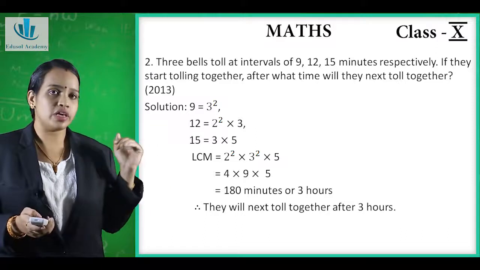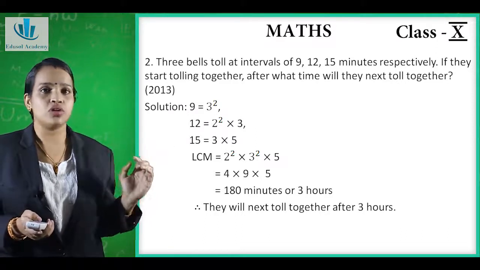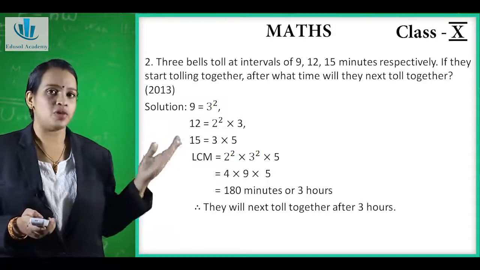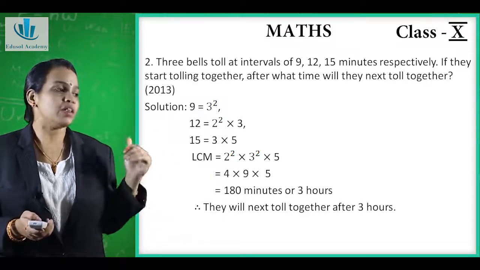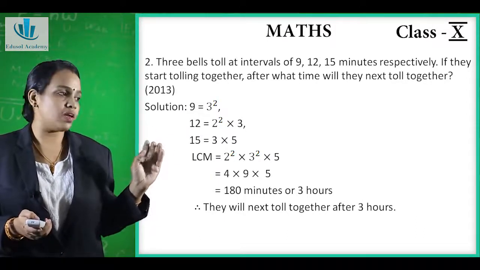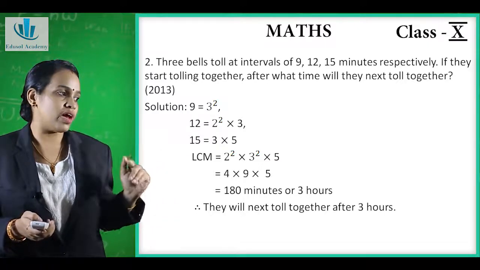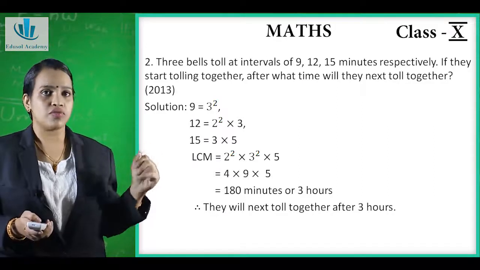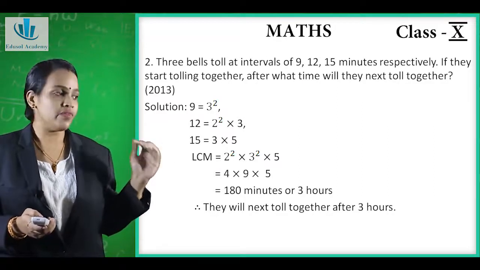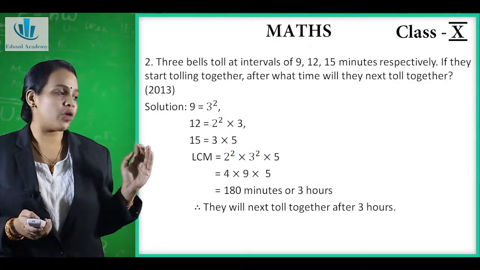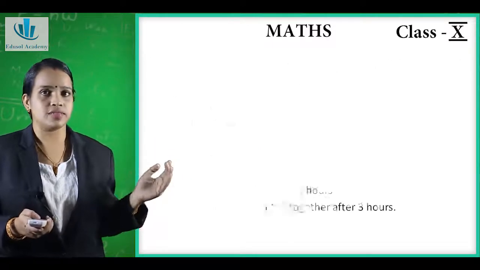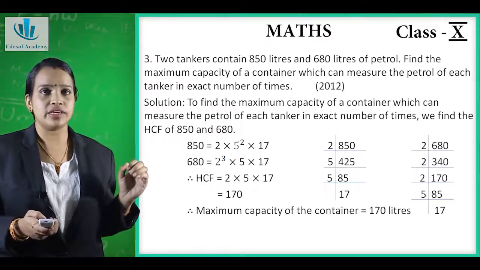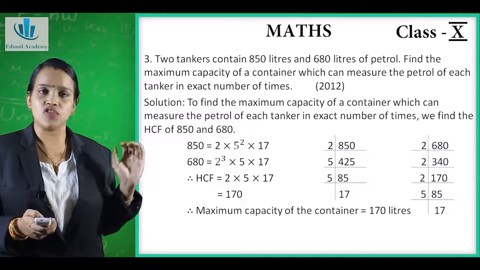2 raised to 2 gives 4, 3 raised to 2 gives 9, and we will write 5 as it is. So 4 into 9 into 5 is equal to 180, that means 180 minutes, which is nothing but 3 hours. In 1 hour we have 60 minutes, so in 3 hours it is 180 minutes. Therefore they will next toll together after 3 hours.